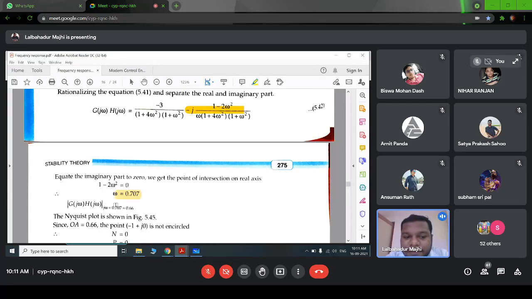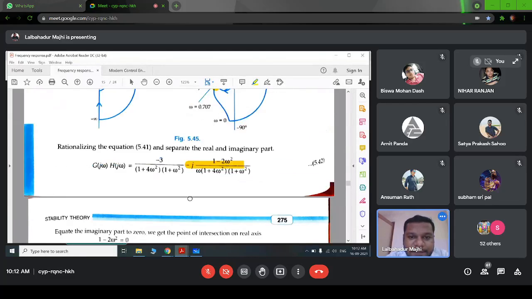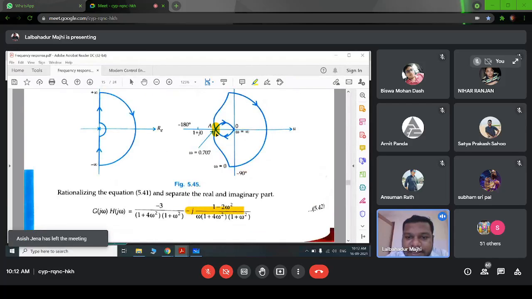But not the value. So how can we find that value? So we have to put the value of omega in our magnitude of the transfer function. So we are getting the magnitude to be 0.66. So this point is 0.66, but the value of omega is 0.707. So 0.66 means it is towards the right side of this minus 1 plus j0, right? So we can say it is not encircling the minus 1 plus j0 point, right? This Nyquist path is not encircling the minus 1 plus j0 point.